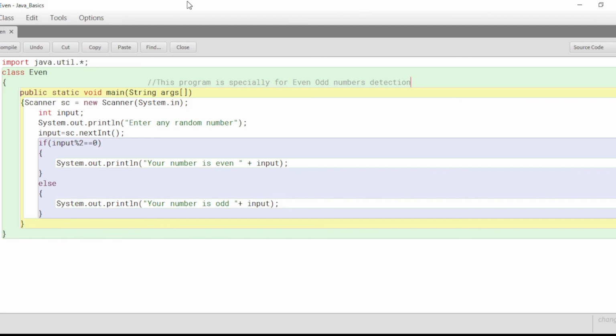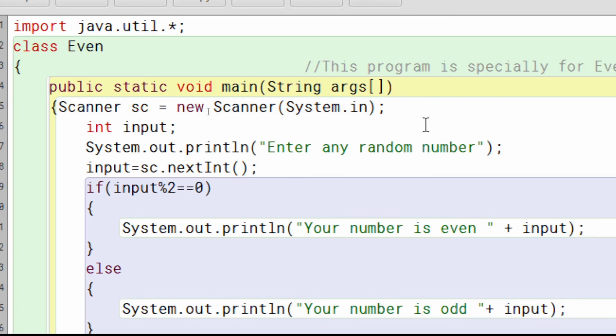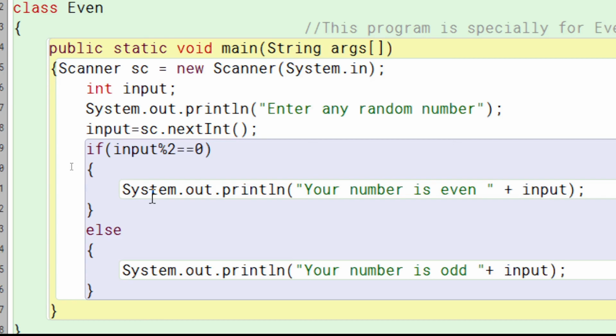Okay, so this was about the basics in Java, and I hope you understood how to get familiar with these codes. The main thing is you need to import everything. Then you need to create a class of the same name which you created here, class even. Then there's a public static void main, then Scanner to input a number, then System for displaying, and then if statement, else statement, and put your logic.